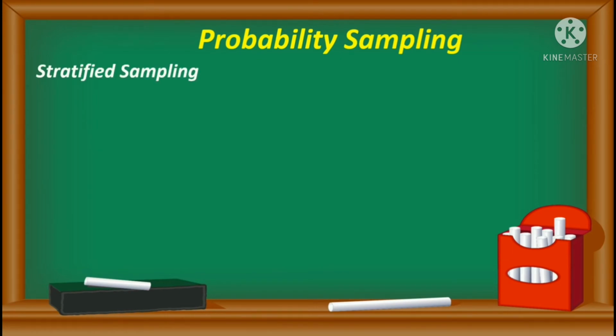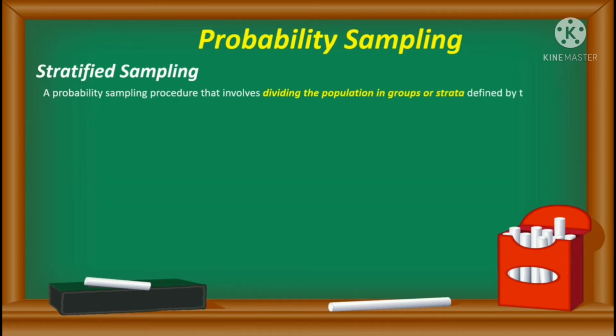Stratified sampling. So the probability sampling procedure that involves dividing the entire population into groups or strata defined by presence of certain characteristics like age, or maybe based on geography like north, south, east, west, or maybe male or female, and then randomly selecting sample from each strata.